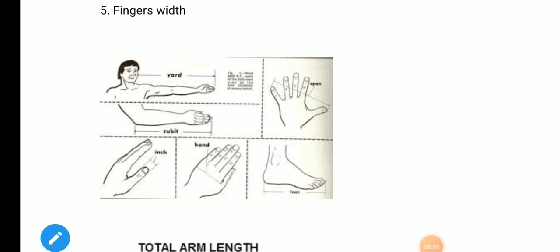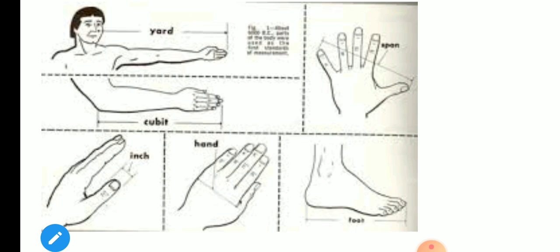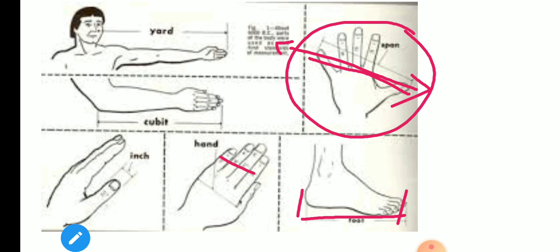See here, this is the hand span. So this is the hand span. See, from where to where? From thumb to little finger. Crossly we will measure, right? This is hand span. And the length of your foot is a foot, right? From here to here. And we use our fingers to measure the width of things also. To measure width we take like this. To measure length we take like this, right?